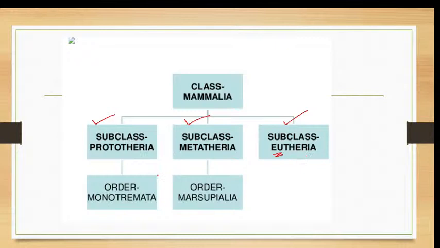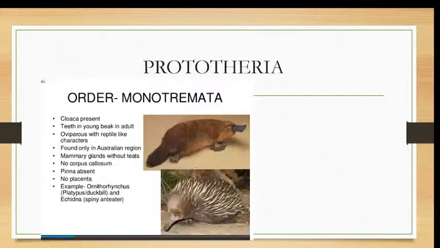Then the subclass Prototheria have order Monotremata. In this session, we have a detailed look at the subclass Prototheria. Subclass Prototheria, the characters of the subclass Prototheria or the egg-laying mammals. They are called the egg-laying mammals. And egg-laying is actually a character of birds. These two are the common examples of egg-laying mammals or Prototheria.